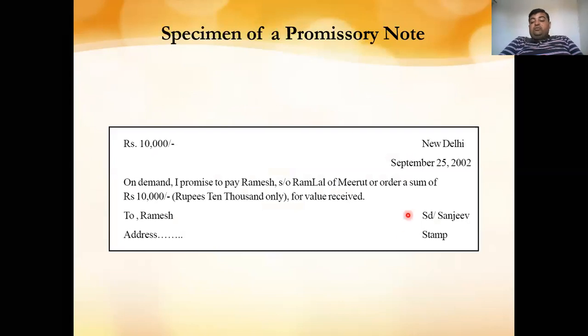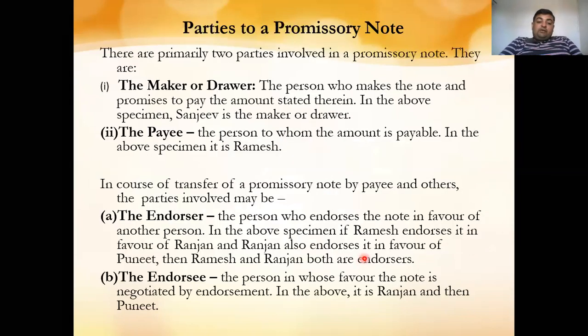Here, just see this, Sanjeev is the maker of this promissory note because he has received some goods for the value of rupees 10,000 from Ramesh, so he has to pay that amount to Ramesh. So here Sanjeev is the maker. Next, the payee is the person to whom the amount is payable. In the above specimen it is Ramesh. So the maker or drawer is the person who makes the promissory note, and the payee is the person in whose favor the promissory note is made.